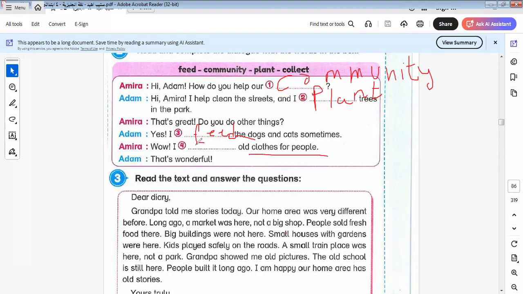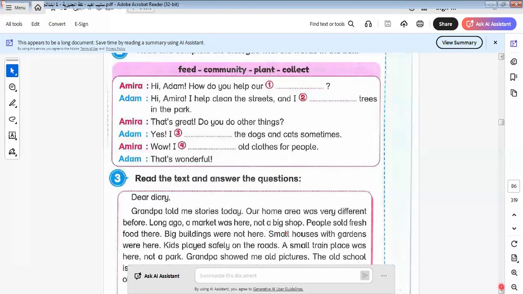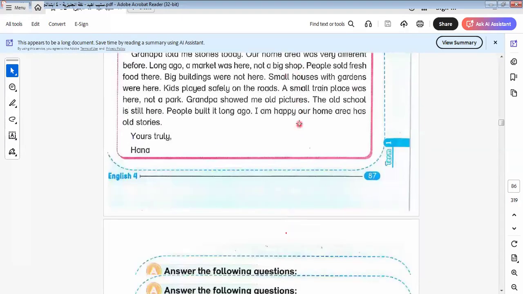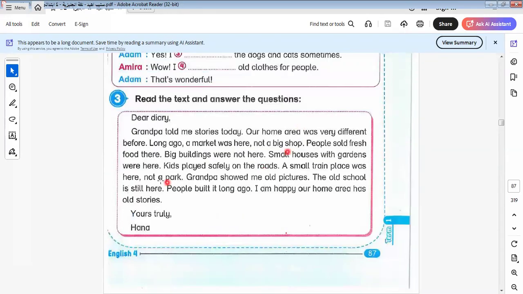Here is collect. Amira, I collect. It will be collect here. Okay. I think you all know this from the lesson. All this vocab and all these expressions we learned while learning how to help our community. Let's read this text and answer the questions below.